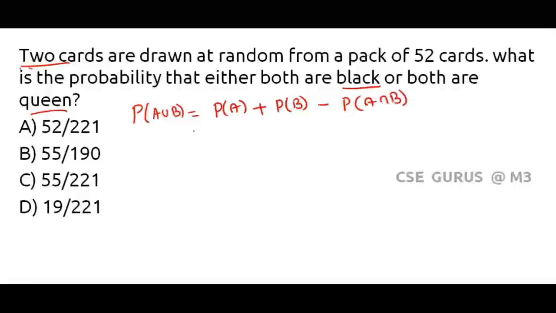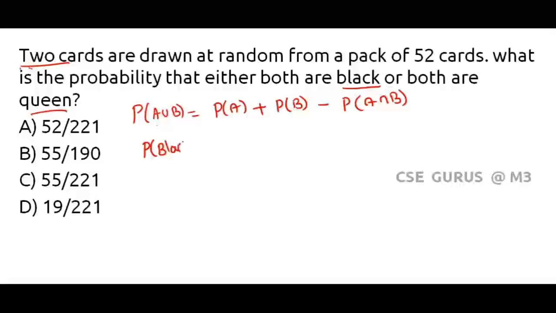2 cards are drawn at random from a pack of 52 cards. What is the probability that either both are black or both are queen? So you have to use a formula called the sum of probability theorem. Probability of A union B is given by probability of A plus probability of B minus probability of A intersection B. So here A represents black.